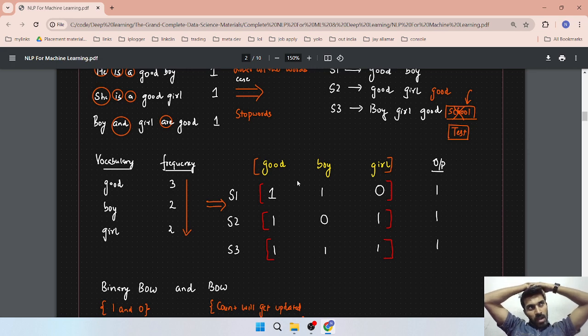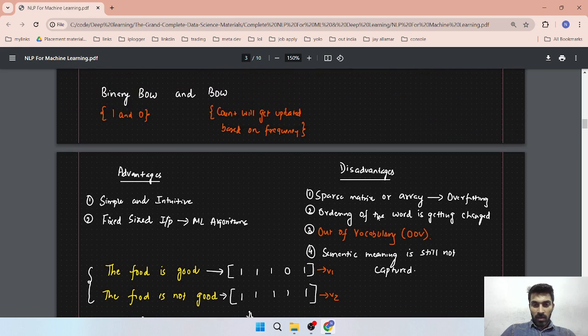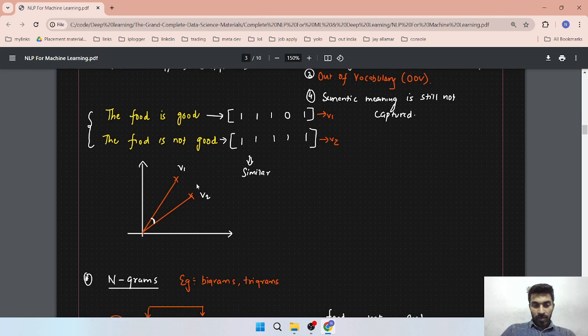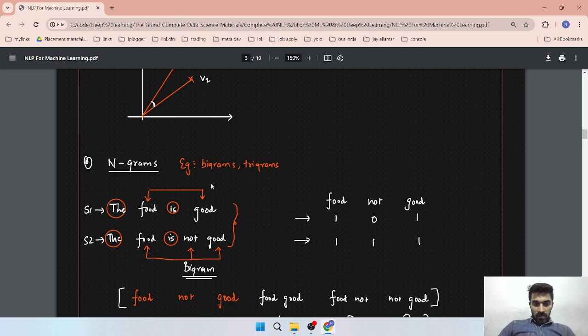Basically you create a dictionary and give random numbers, and at the time of creating the document the words may come in any order. Suppose you write a first sentence like "my name is Naren" and a second one "Naren is my name", then the ordering of words is different but the meaning is the same. Your model can't understand this, so this is again a problem: the ordering of words is getting changed.